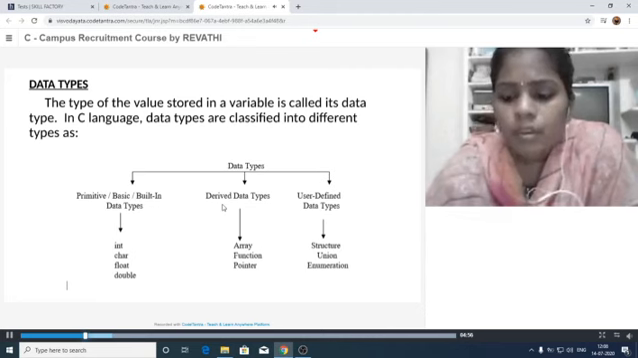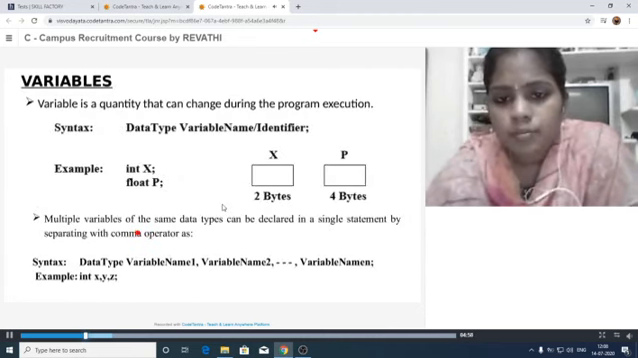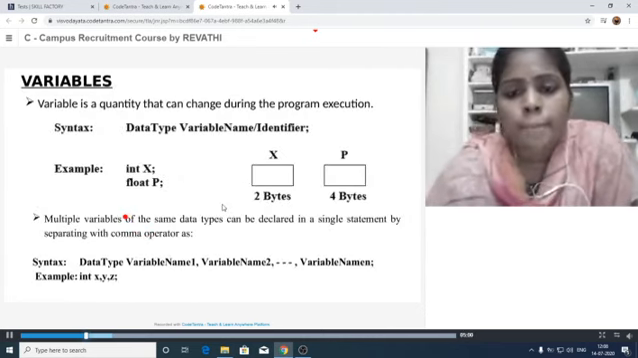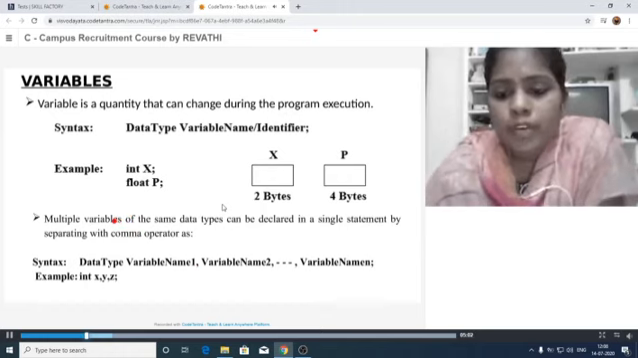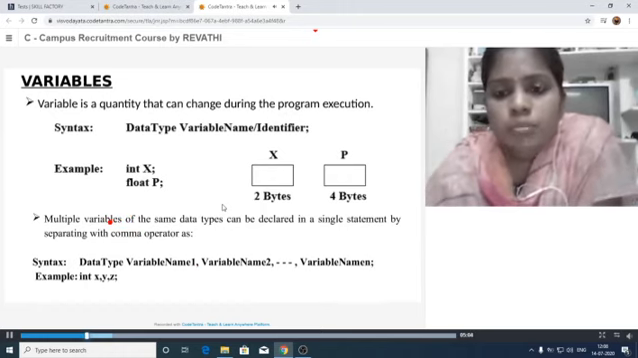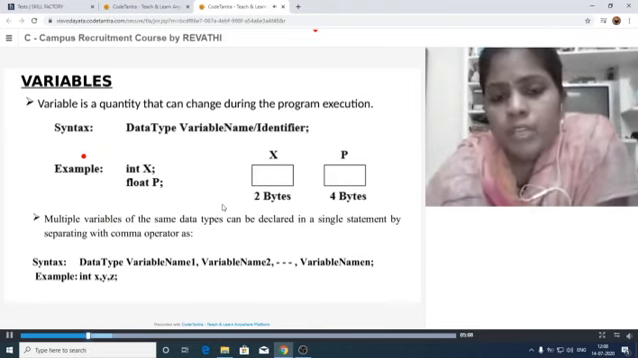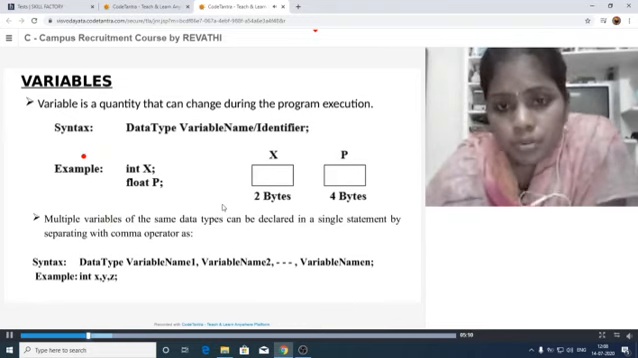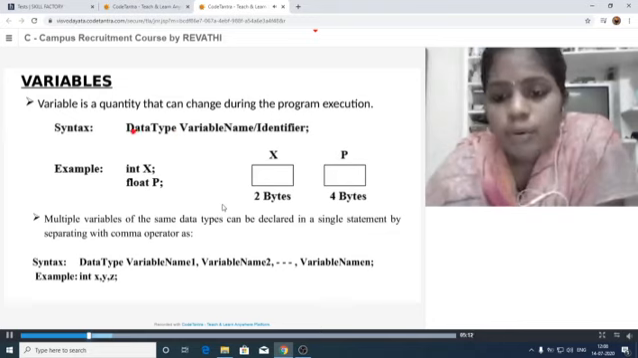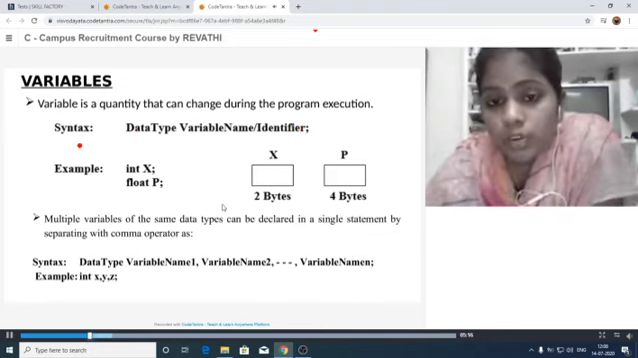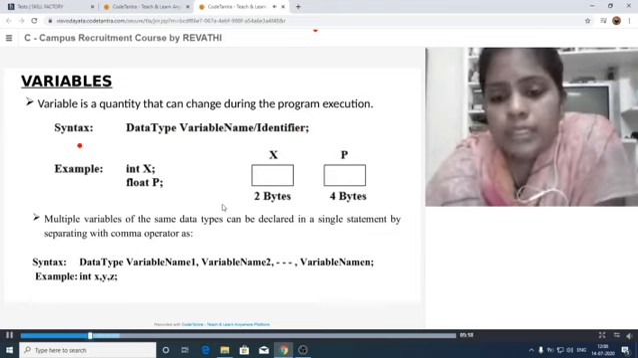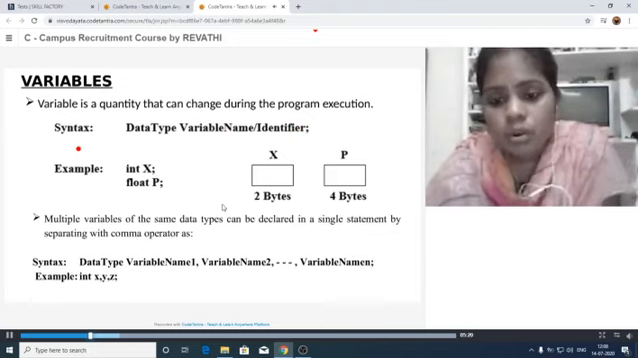Next one, variables. Before, we discussed that a variable means we can change it during the program execution. Whenever we are going to use variables in our program, we need to follow a format here, which is called the syntax. As per this syntax, we need to write this in our C program.